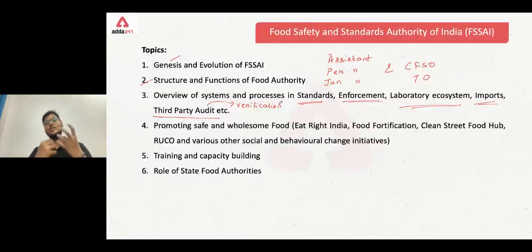So similarly, what is the need of audit in case of FSSAI? In case of FSSAI, this audit is usually done for the FBOs. It is done by the auditing system, and the food business operators are audited here. The food business outlet or the food business itself is audited. The auditor draws up all the activities that are going on, and checks whether the activities are in compliance with the food standards and limits that have been set by FSSAI. Clear, guys? So this is known as the audit.